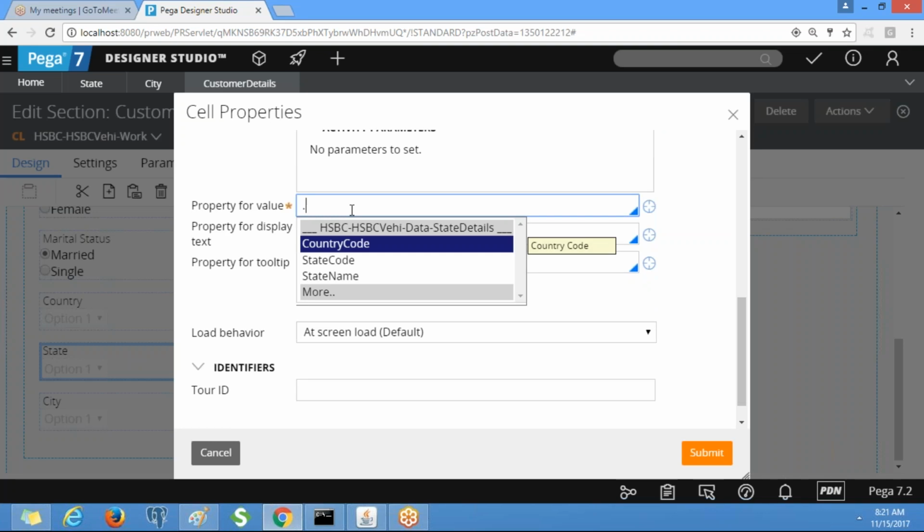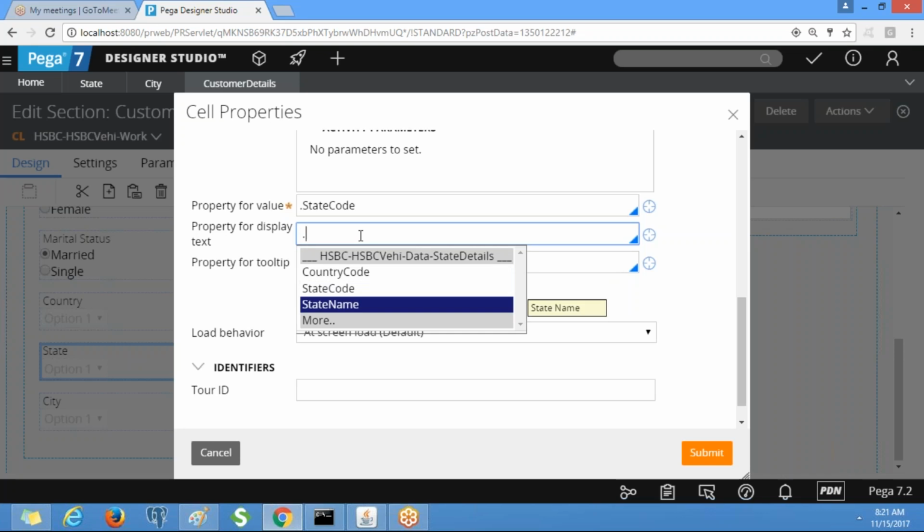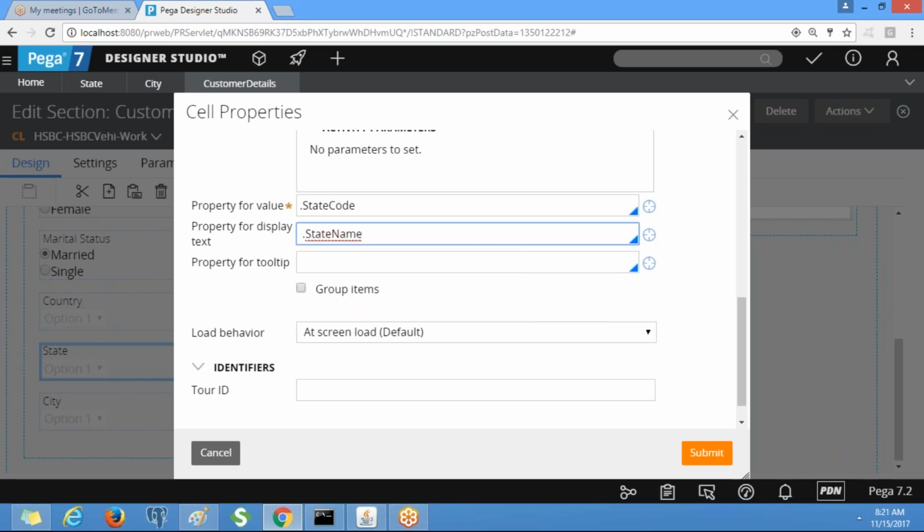State code is the property for value, so property for display text is state name. For country we selected country code as property for value and country name for display text. That means state code is the value which is getting stored in the back end, and state name is the value which is going to be presented to the user. Hyderabad's complete name will be displayed to the end user, but in the back end we will have a value hy.